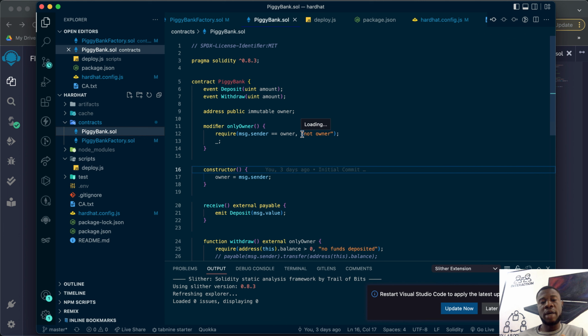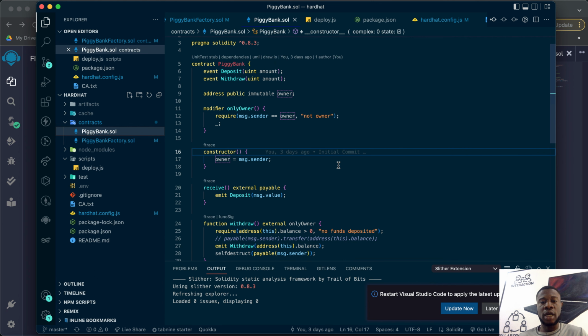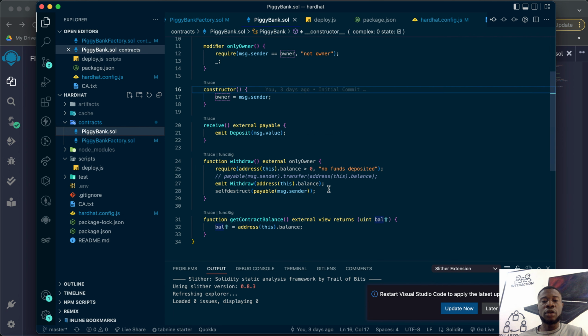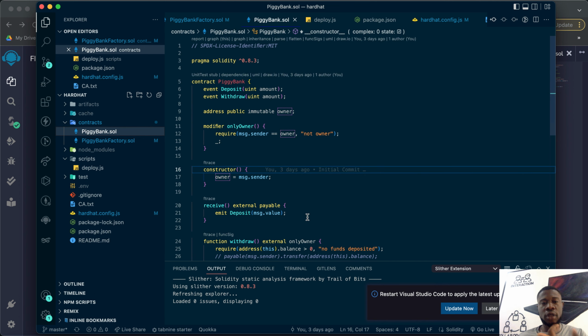So now I wrote a smart contract called piggy bank, where you can be putting money into the smart contract over a period of time, and whenever you withdraw that money, that contract gets destroyed. The bytecode of that contract will be deleted from the blockchain, while it sends the money to the person that called this contract.